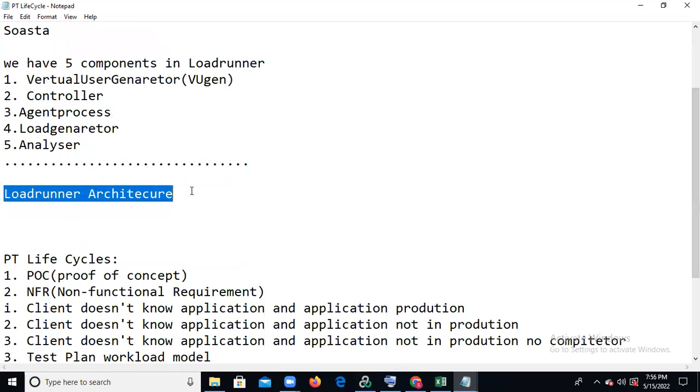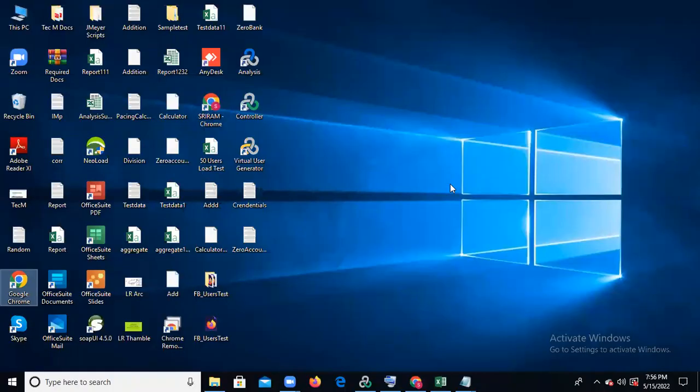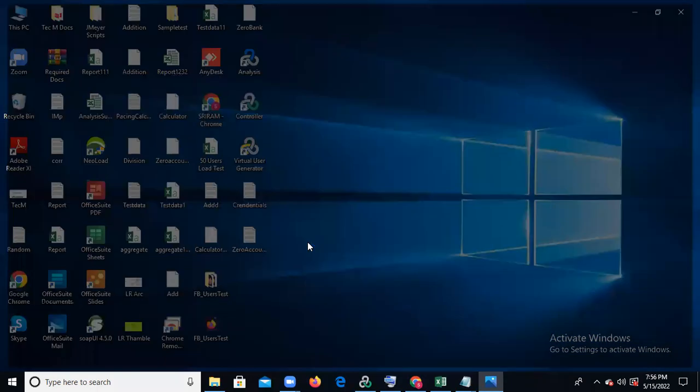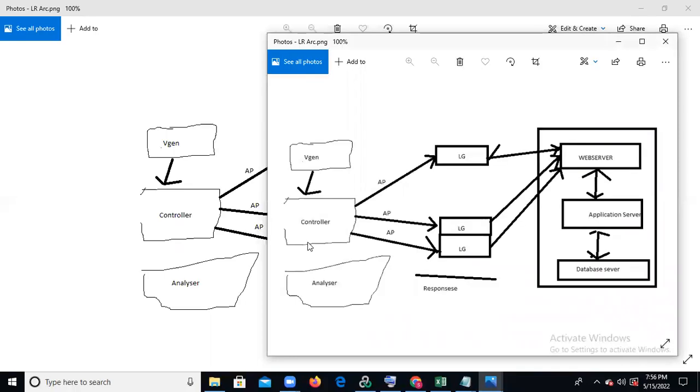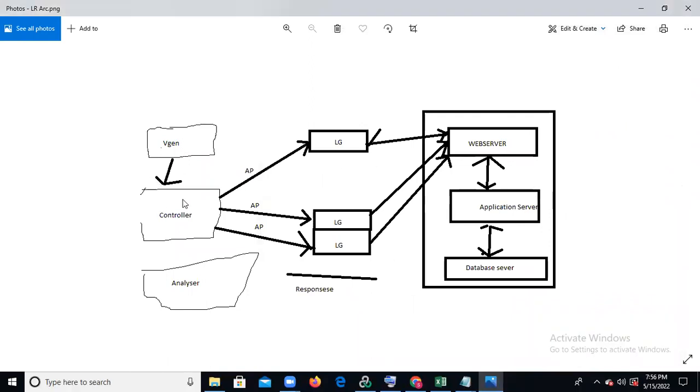So, going to the LoadRunner architecture. What does LoadRunner architecture mean? We already have one document for it. LoadRunner architecture means what tools and components we are using. Now you can observe, we use the Controller, Analyzer, and LG. LG is nothing but Load Generator. The connection between the Controller and LG is the AP, which means Agent Process.